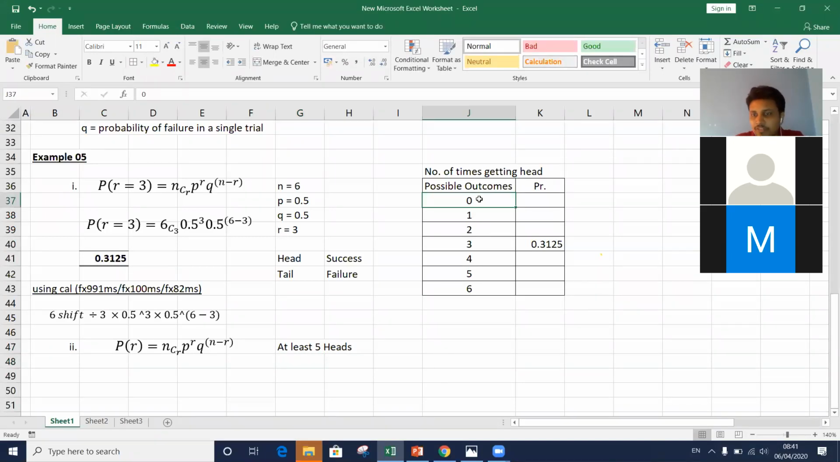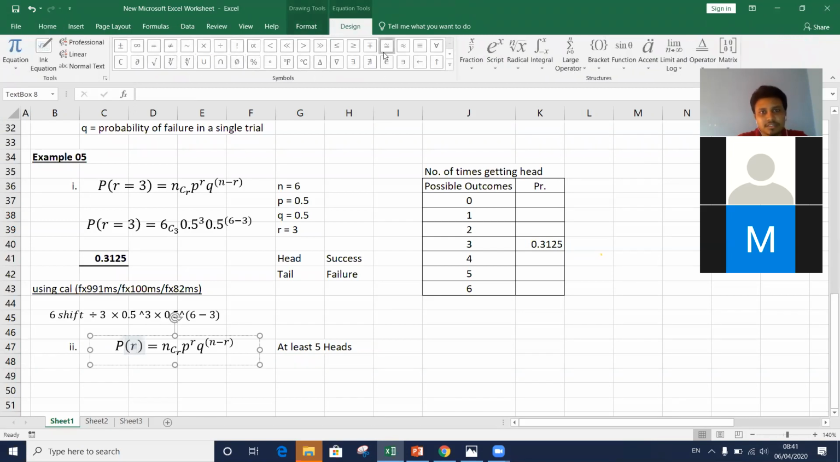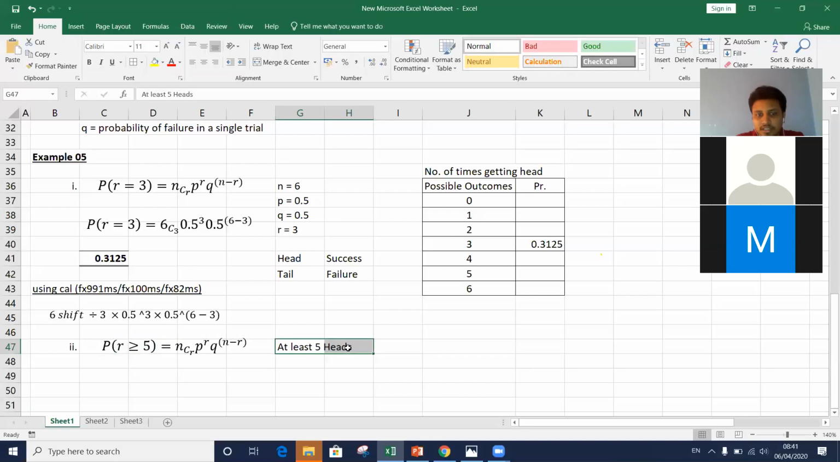Can I consider this outcome? We are asked to calculate the probability of getting heads at least 5 times. It means the probability of R being equal to or greater than 5. This is what we need to calculate. At least 5 heads means the R value should be equal to or greater than 5.